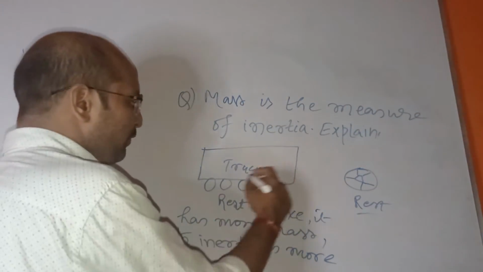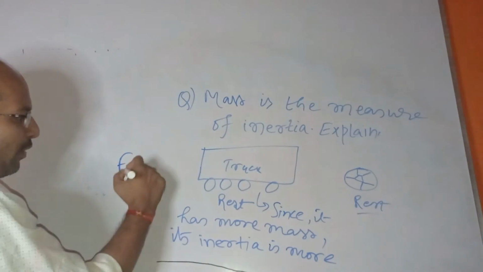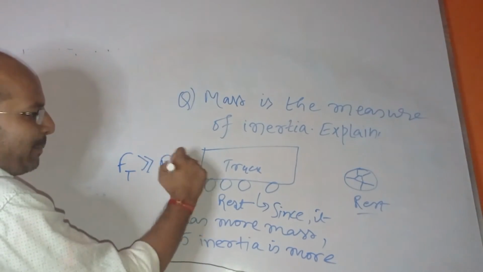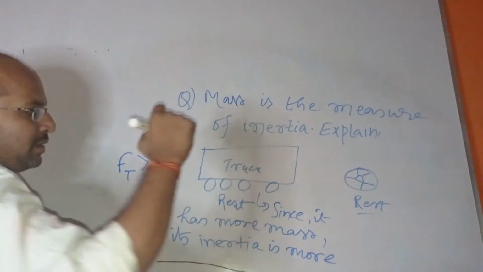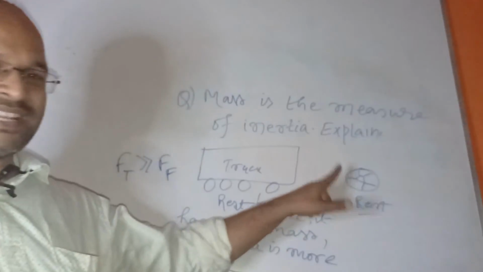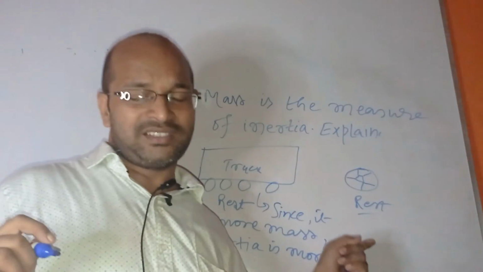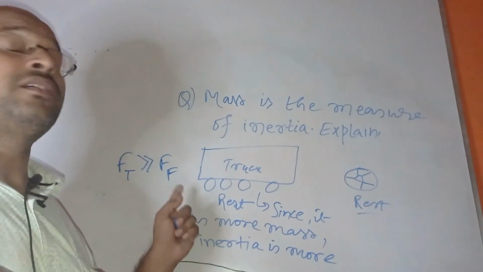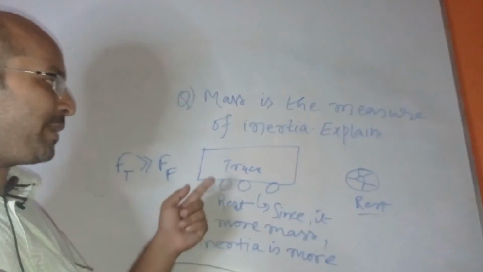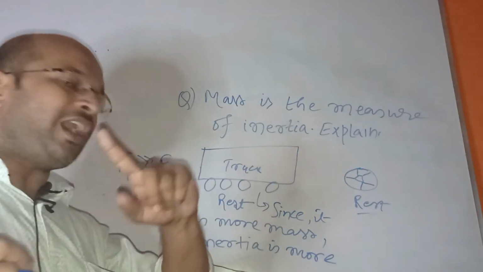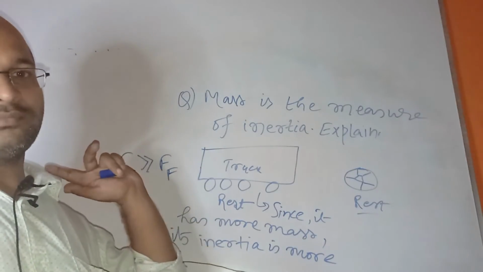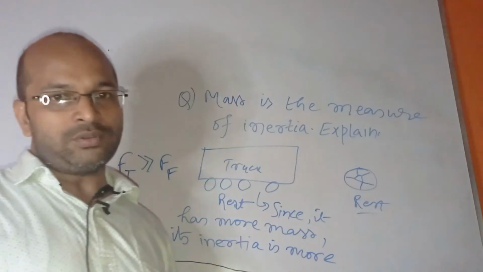And now, for changing the state of rest to state of motion of the football, we need less force. Means the force applied in the case of the truck is much greater than the force applied in the case of the football. In the case of the football, the force applied is very less in order to change the inertia from rest to motion, while in the case of the truck, the force applied will be much more. Why? Because its mass is more, so its inertia of rest is more. More is the mass, more is the inertia. Mass of truck is more, so inertia is more.